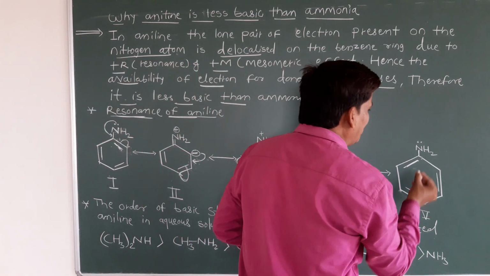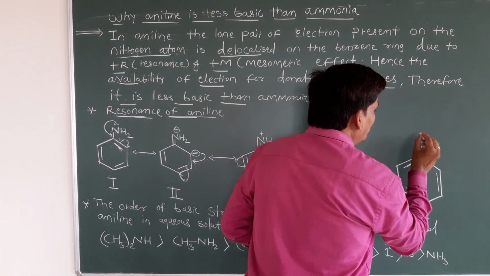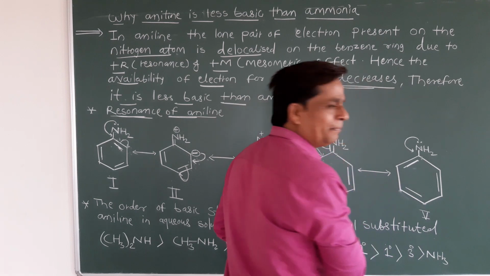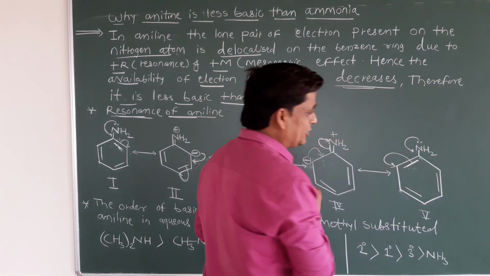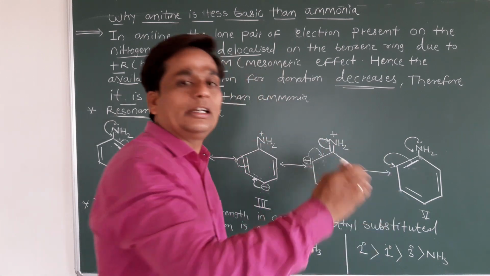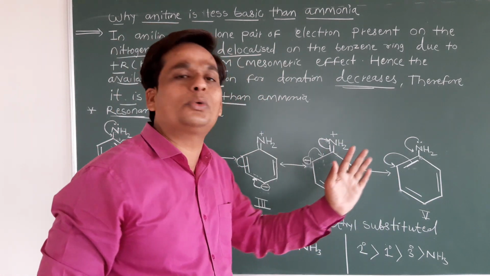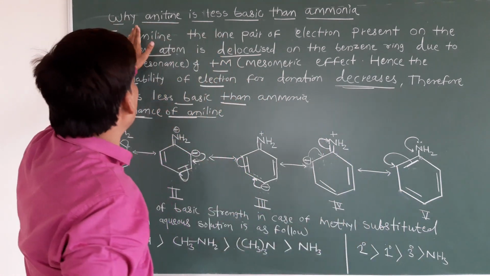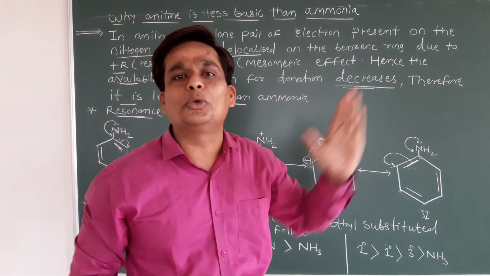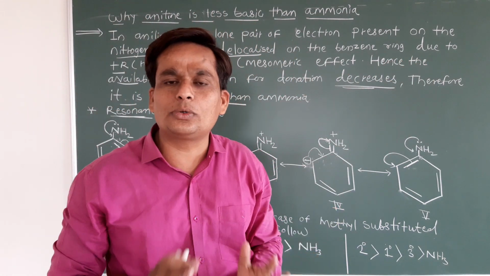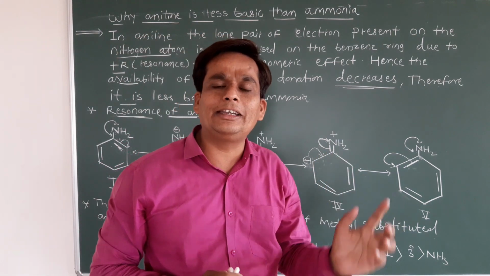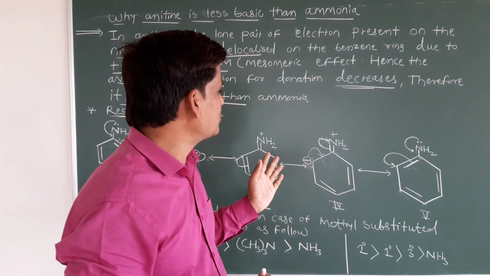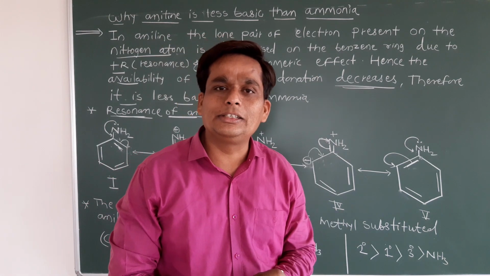Again in the next structure this lone pair of electrons will shift here, a double bond will come, and in another structure this pi bond will shift. These are continuously delocalized, and because of this resonance, aniline is less basic than ammonia. In ammonia there is no resonance. This is a very important point, and many times in NEET and JEE exams they ask questions on the basis of this concept.